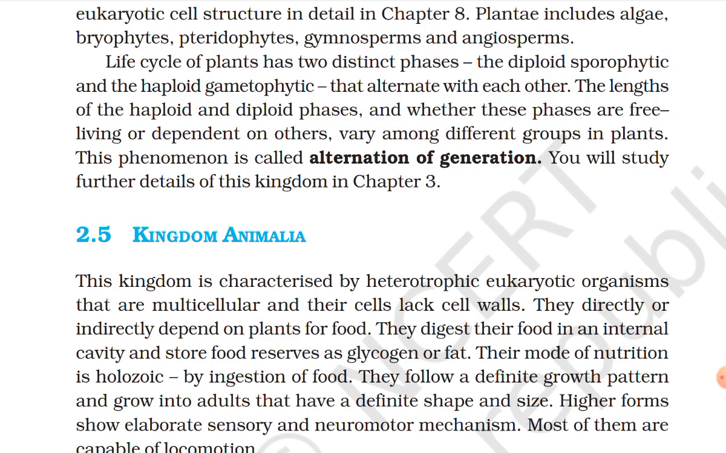The length of haploid and diploid phase and whether these phases are free living or dependent on others vary among different groups in plants. This phenomenon is called alternation of generation. You will study further detail of this kingdom in chapter 3.